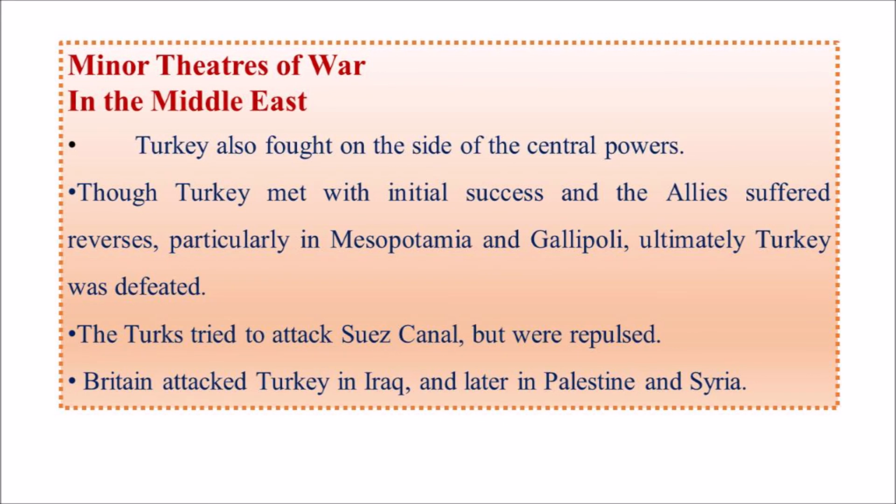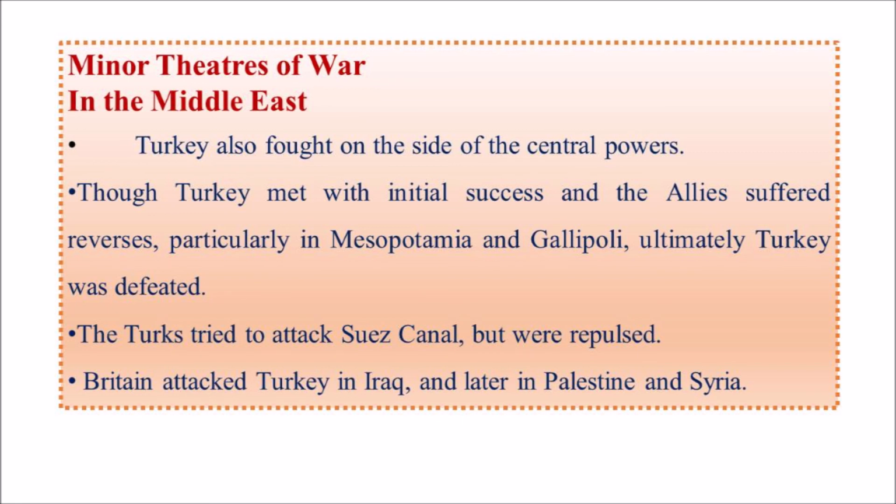Minor theaters of war in the Middle East. Now we will see what happened in the Middle East. In the Middle East, Turkey fought on the side of the Central Powers. Initially, Turkey had continuous success, and later on, the Allies suffered reverses.